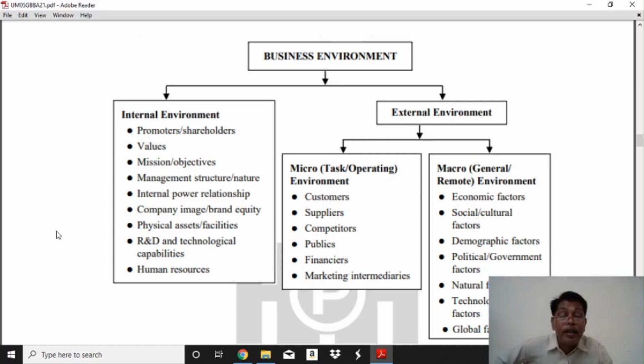And then the marketing intermediaries. Here we have to produce and distribute, two types of situation in our business. The marketing intermediary is more important. Customer to customer, customer to business, business to business: these types of situations are possible in today's economy. Here is business to customer.